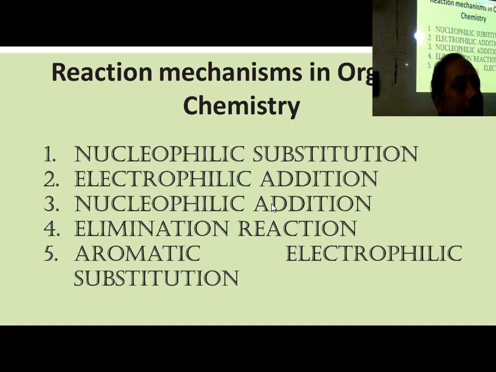Next is elimination. Elimination means something goes out. Nothing is getting added, just something going out. For example, you have alcohol, CH3CH2OH, ethyl alcohol. If you give concentrated H2SO4 and apply 170 degrees centigrade or so, there will be double bond formation. That is elimination. What is getting eliminated? OH, H2O.